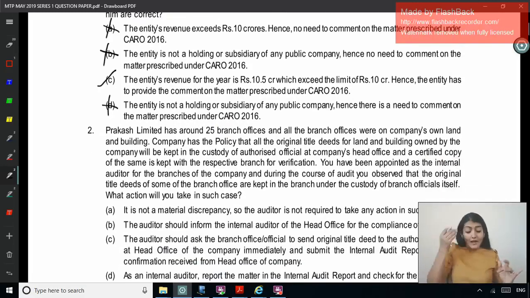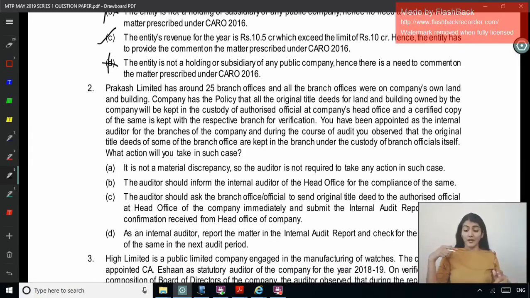Next one. Prakash Limited has around 25 branches, and all the branch offices were on company's own land and building. Company has the policy that all the original title deeds for land and building owned by the company will be kept in the custody of an authorized official at the company's head office, and a certified copy of the same is kept with the respective branch for verification. You have been appointed as the internal auditor for the branches of the company, and during the course of audit you observed that the original title deeds of some of the branch offices are kept in the branch under the custody of the branch officials itself.